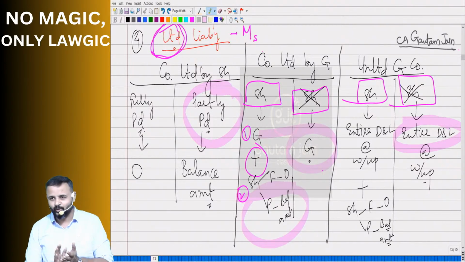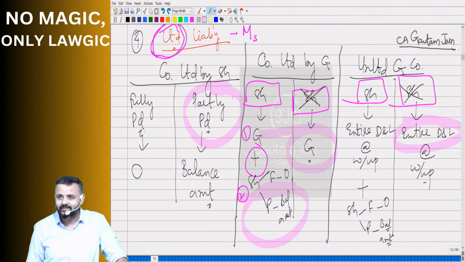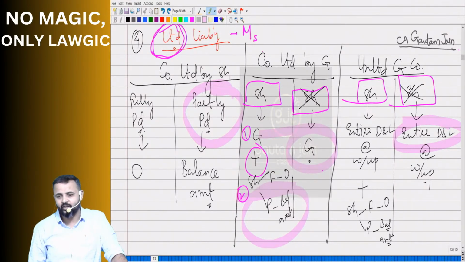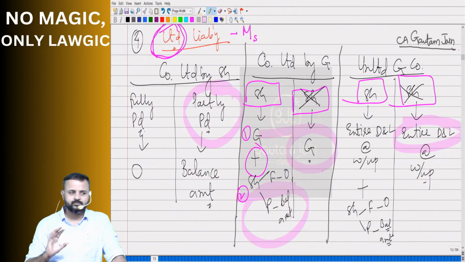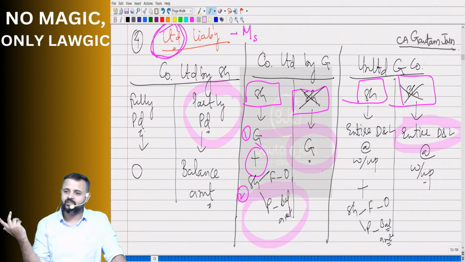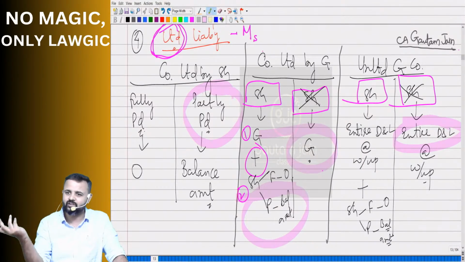Anyways, good. At least you have some clarity. I appreciate you for that. Very good. See, a company is a legal person, separate legal entity. It can contract in its own name. We have read this. So obviously it can become a partner in a partnership firm, because in order to become a partner in a partnership firm, you should be a natural person or a legal person. So thereby it's quite possible.